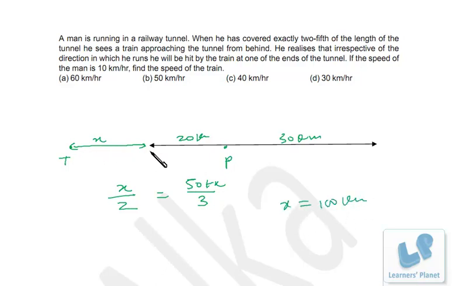Now the 100 kilometer it is running in 2 hours. So the speed of the train is 50 kilometer per hour. So that's option B over here. I hope you are clear.